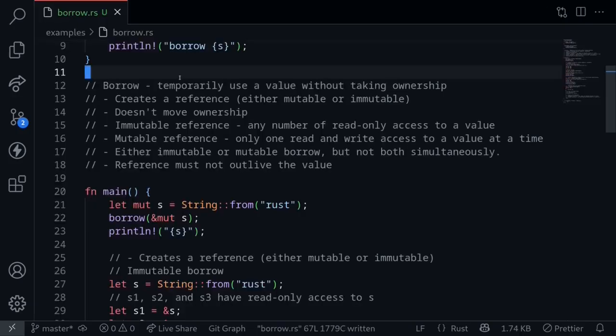So in summary, we can borrow values by creating a reference. When we create a reference, it doesn't take ownership. It simply borrows the value. We can create either an immutable reference or a mutable reference, but not both simultaneously. We can create multiple immutable references simultaneously. However, we can only have one mutable reference at a time.